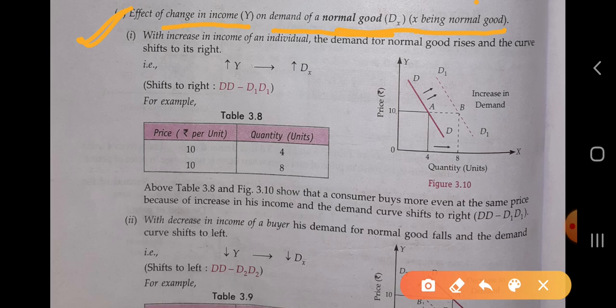X here is the normal good, not inferior good. With the increase in the income of an individual, the demand for the normal good rises, and the curve shifts to the right.